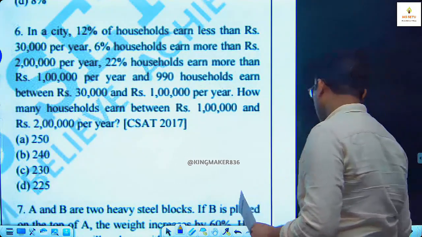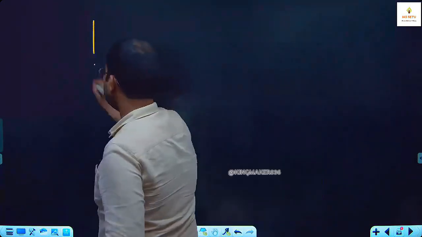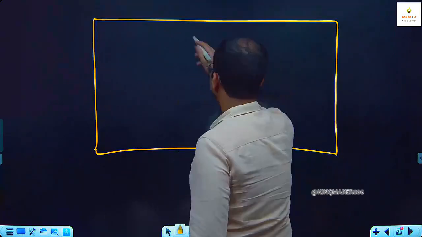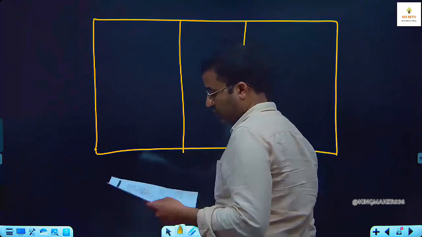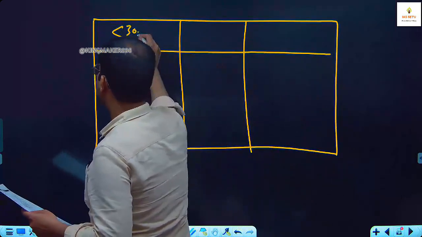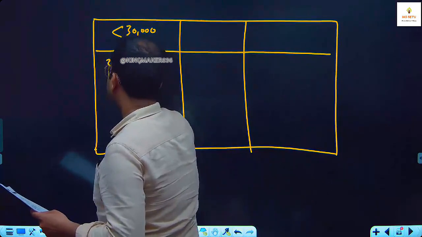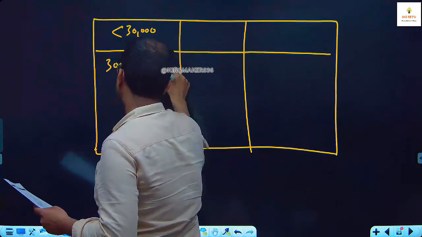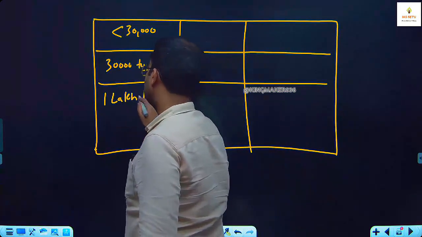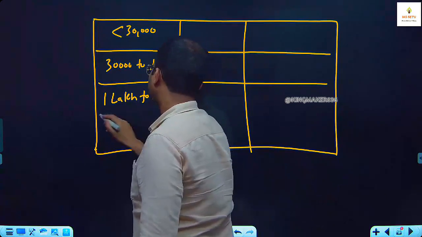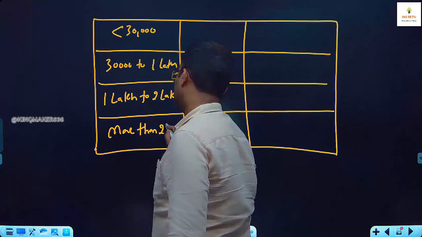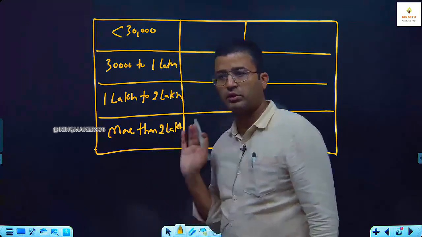This is a 2017 question. What we have to do? We have to make a table here. Less than 30,000. Then the second bracket, we will take 30,000 to 1 lakh. Then the next category, 1 lakh to 2 lakh. The third category is more than 2 lakh. Total 100%. Total is 100%.